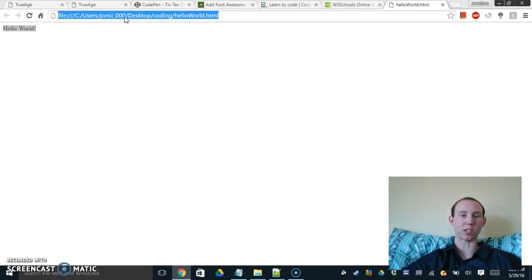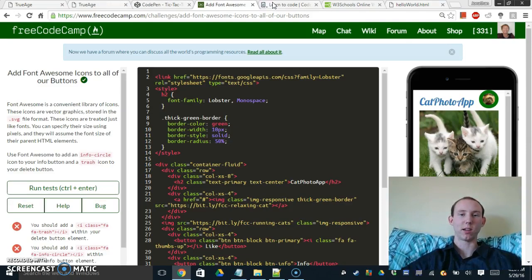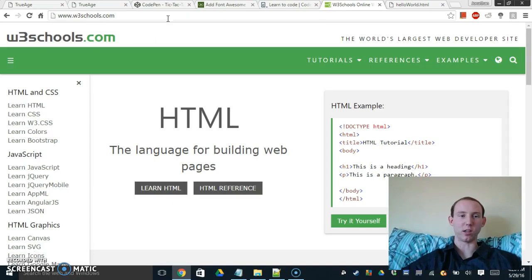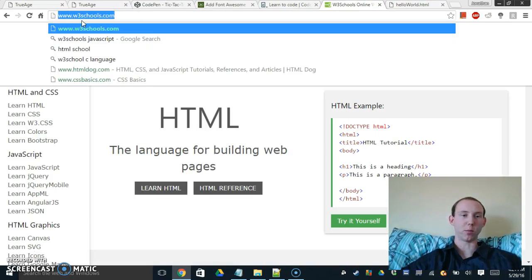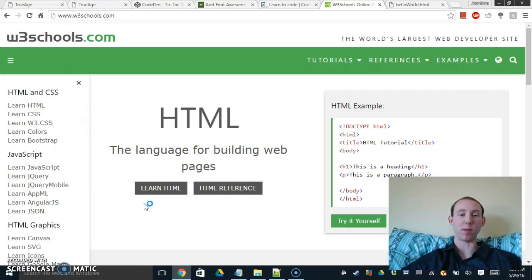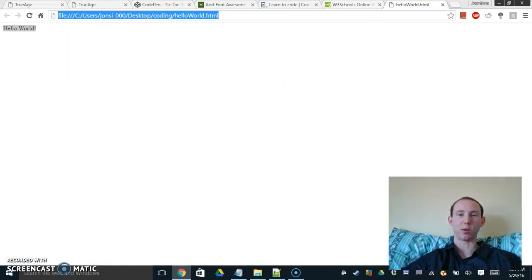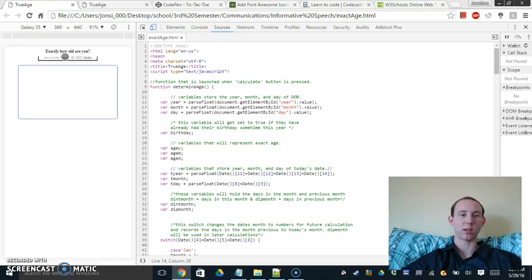And this is actually similar to what you would see when you go to any other website. These are some websites that you can use to go and learn how to code. W3 Schools. That file path there leads to a server somewhere that is hosting the files that make up this site. Now we can use more than just an HTML file and write things that are more useful to us.